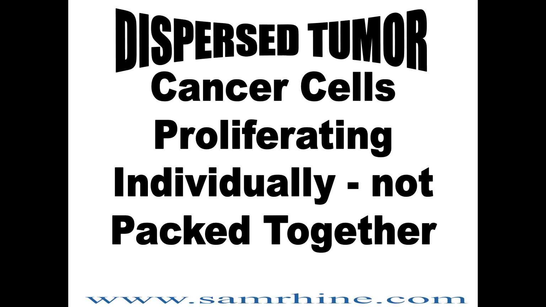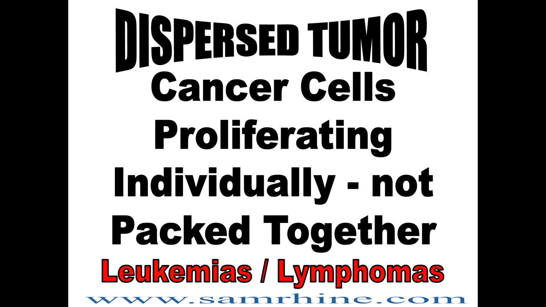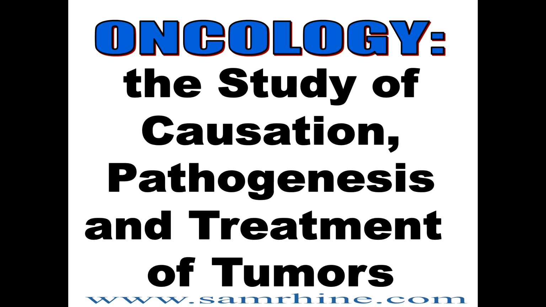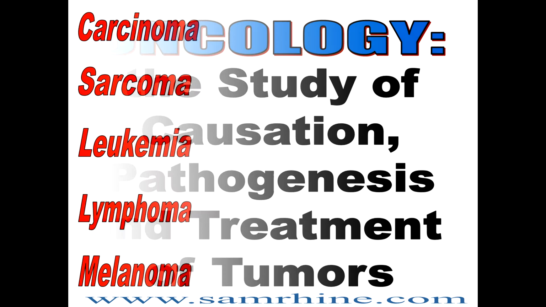They're not packed together, they're floating freely as individual cells, and that's where we find leukemias, individual white blood cells in the blood, or lymphomas. Those tend to be dispersed tumors. Oncology is the study of the causation, the pathogenesis, the development of disease from cancer, and the treatment of tumors.